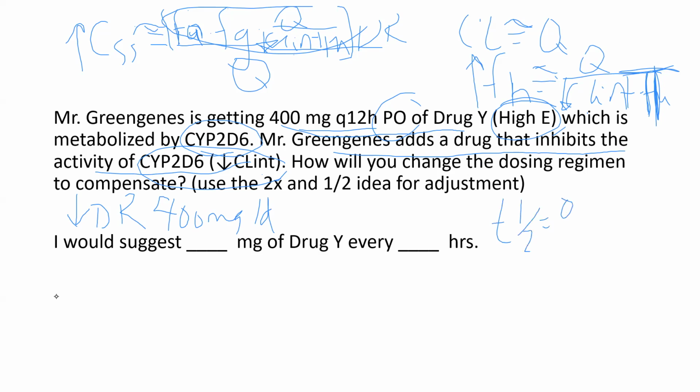The half-life is 0.693 volume, which is really all about the binding situation. None of that's changed that we know of. And the clearance, which is approximated by Q. Has any of that changed with this change in intrinsic clearance? No, it's not a factor. So we're going to leave it at every 12 hours, aren't we? But we want to give 400 milligrams a day every 12 hours. So we're going to break that 400 milligrams per day into 2 doses, and we're going to give 200 milligrams of drug Y every 12 hours.